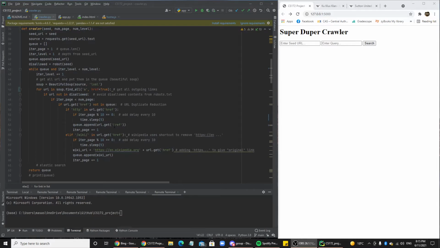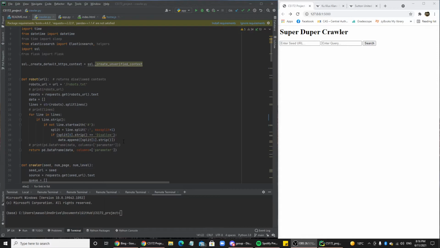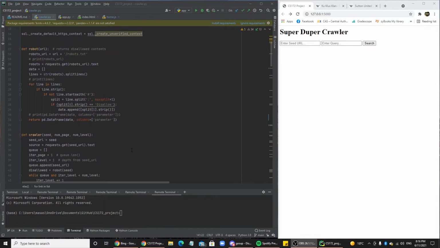Wikipedia uses shortcuts and removes a bunch of the code, so we need to account for that. That's why we have this Wikipedia section, but it does the same thing. It makes sure it meets all these requirements and then adds that to our queue. Okay, and then this function goes into the robots.txt file, adds all of the rules onto a data frame, and then returns that data frame.